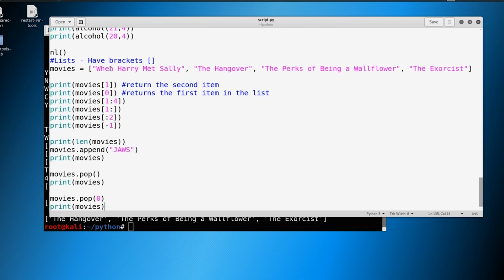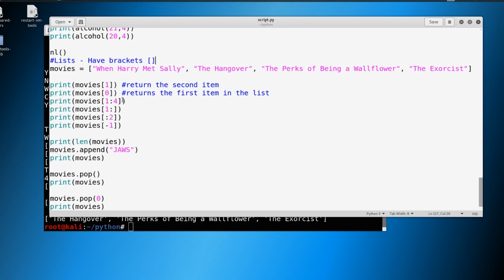So the high level overview here, and the thing that you really need to take away, is that lists have brackets. We're going to see something called dictionaries later. We might see something called tuples later, and they all look very, very similar. But here, lists have brackets. Inside those brackets are what we call items. And there are many different ways to return items.